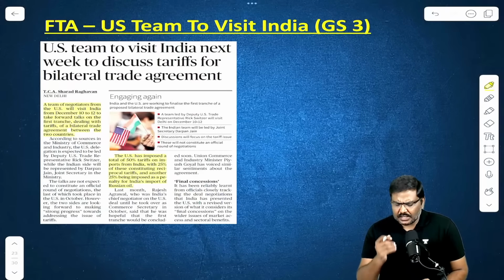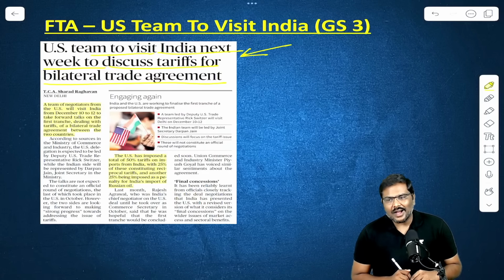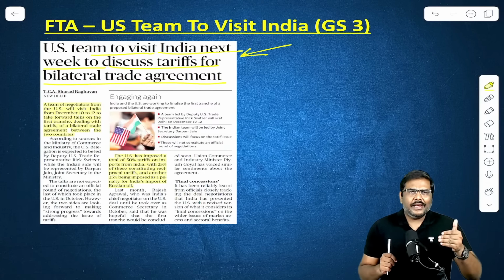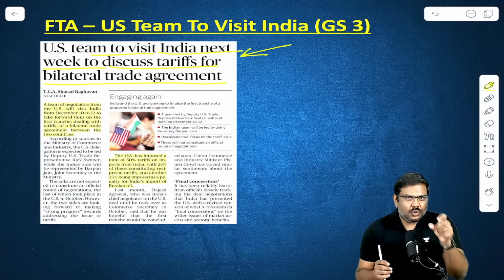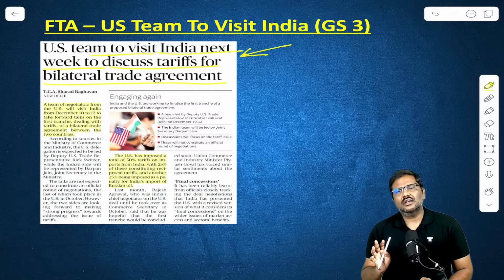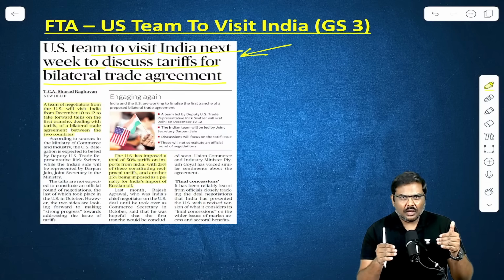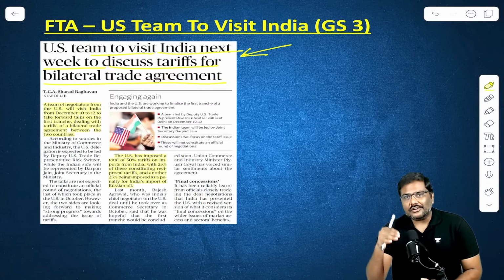Now, just an update here. US team to visit India next week to discuss tariffs on bilateral trade agreement. Simple. India and USA are negotiating a trade agreement. Next week, the USA team will visit India and hold negotiations with the Indian side. What is the outcome? Will there be any movement further in finalizing the bilateral trade agreement between both of these countries? Let's wait and see. Nothing beyond this.